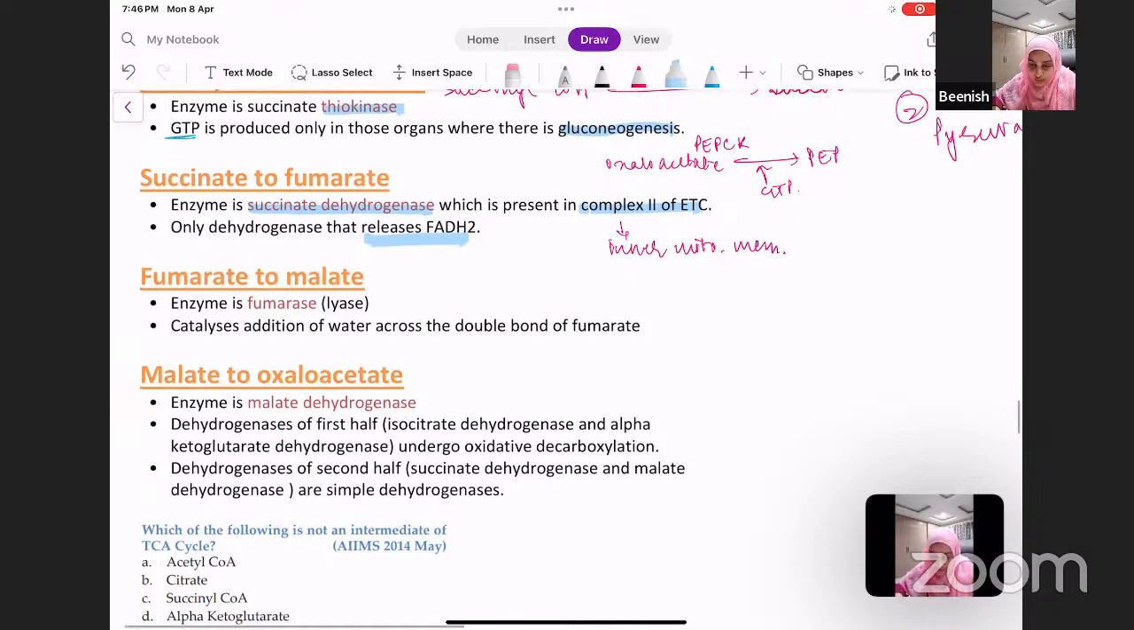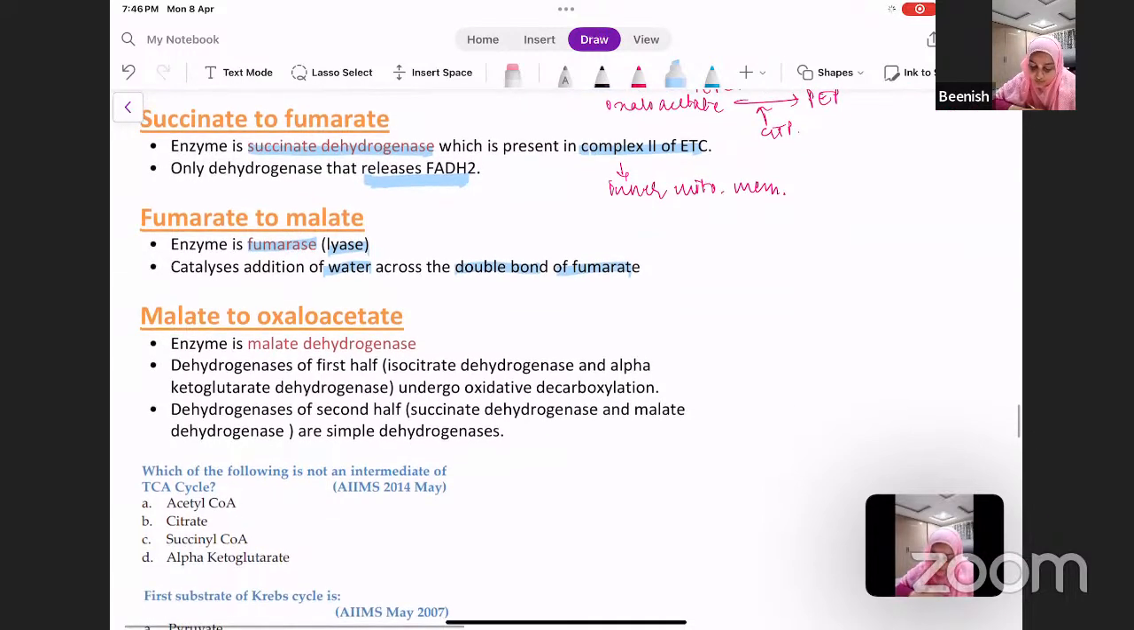Okay, now your fumarate changes to malate. The enzyme is fumarase, which is a lyase enzyme. This enzyme catalyzes the addition of water across the double bond of fumarate. So water is added to the double bond of fumarate, and your double bond changes into a single bond to form malate. Malate to oxaloacetate is brought about by the enzyme malate dehydrogenase.